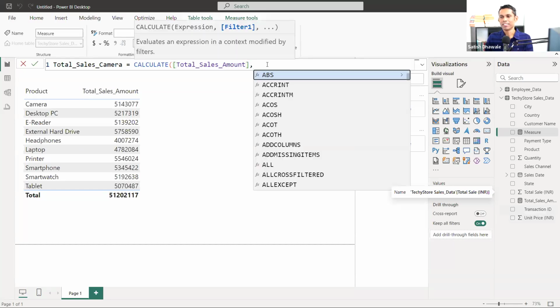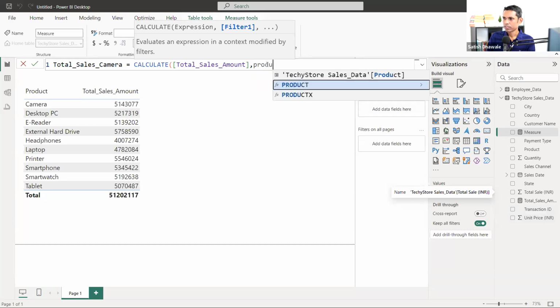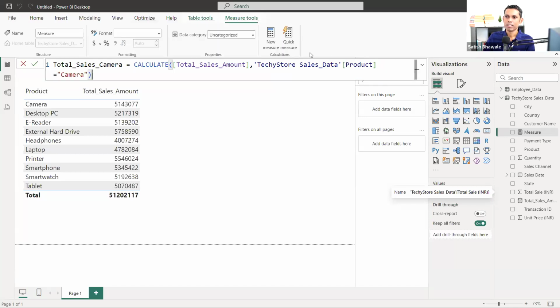Now put down a filter. So what is my filter basically? I want to filter product wise. So I'll type the product first. Here it is. My table name is sales data and the column name is product. I'm going to select this column name, not the formula. Once I select this column name, I need to put down the criteria in inverted commas. My criteria is product is camera, and I'll close the inverted commas and the bracket.